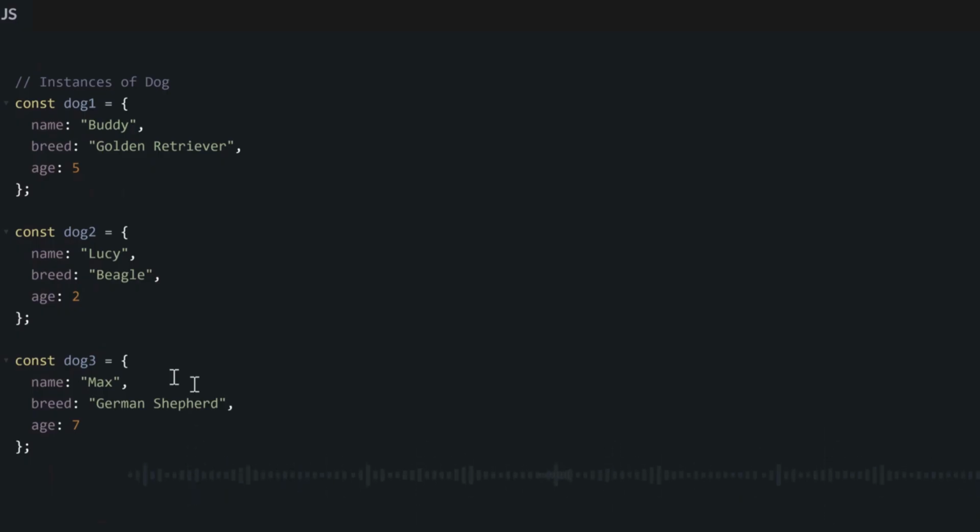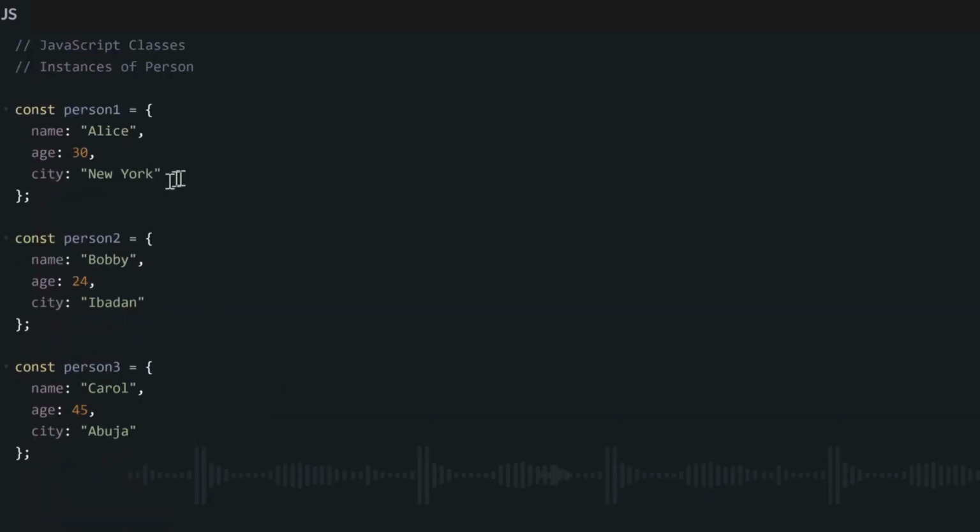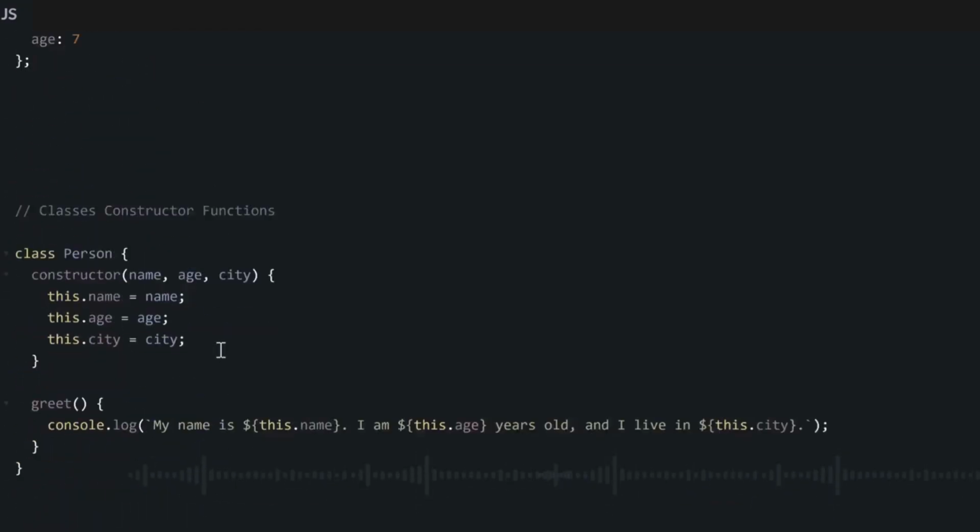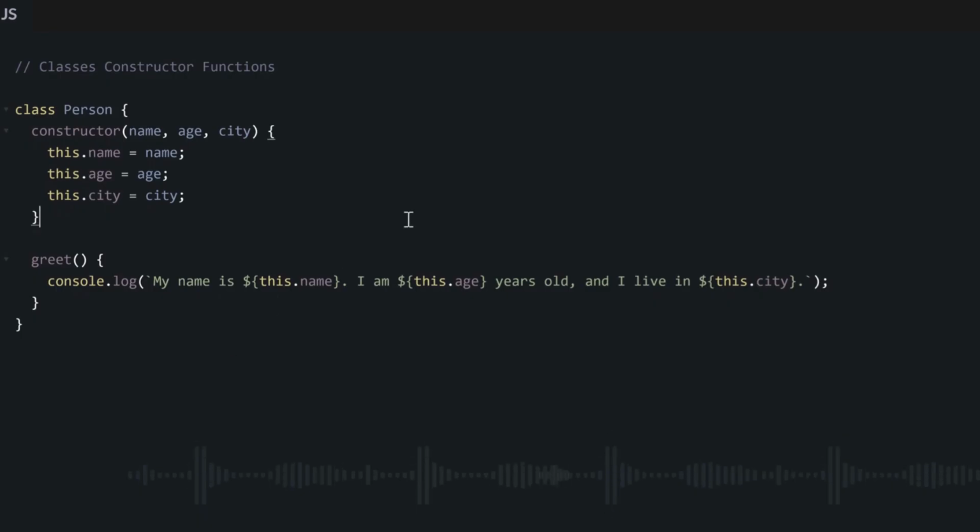We can create the class they all belong to so that it is easier for us to create more instances of these objects. So you can think of a class as a machine that specifies how your objects will look, a blueprint that allows you to create as many instances of a class, through as many objects as possible. For instance, for our person objects, we can put all of these person 1, person 2, and person 3 inside the same class. So now like this, we will create a class in JavaScript.